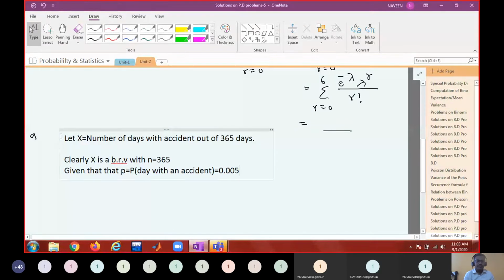Am I right? Yes, sir. Therefore q equals 1 minus p, equals 1 minus 0.005, equal to, can you please tell me? 0.995.